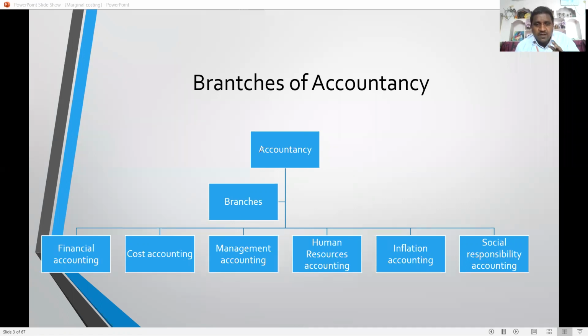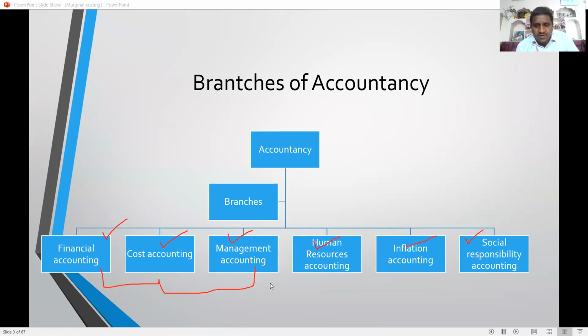We have five branches, majorly as per the book, of accountancy. First of all, financial accounting. Second one, cost accounting. Third one, management accounting. Fourth one, human resource accounting. Next, fifth one, inflation accounting, social responsibility accounting. So another one is added as a recent development. Up to degree level, financial accounting, cost accounting, management accounting, these three branches are studied by the students.